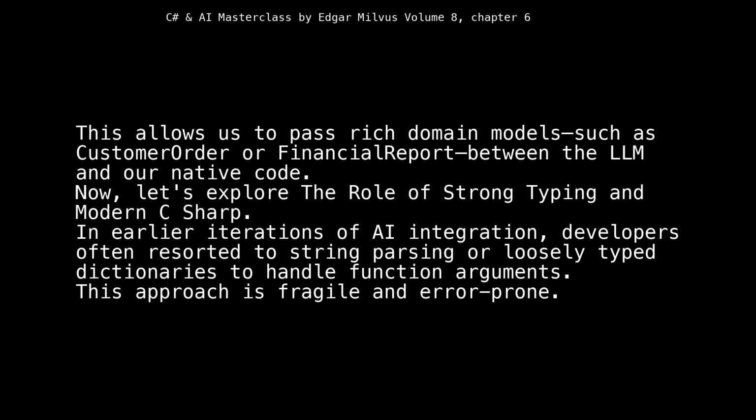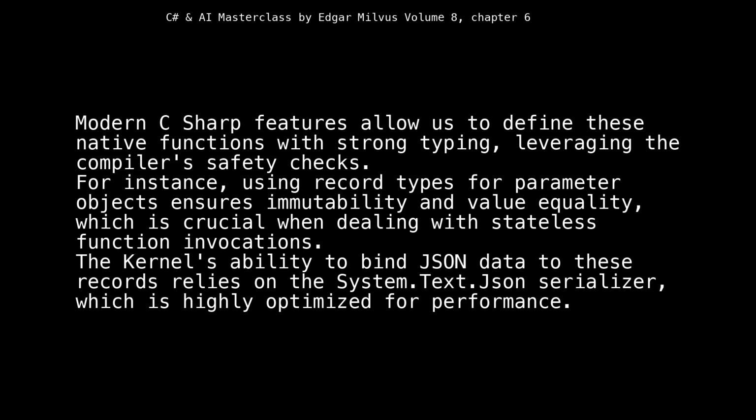In earlier iterations of AI integration, developers often resorted to string parsing or loosely typed dictionaries to handle function arguments. This approach is fragile and error-prone. Modern C# features allow us to define these native functions with strong typing, leveraging the compiler's safety checks. For instance, using record types for parameter objects ensures immutability and value equality, which is crucial when dealing with stateless function invocations. The kernel's ability to bind JSON data to these records relies on the System.Text.Json serializer, which is highly optimized for performance.